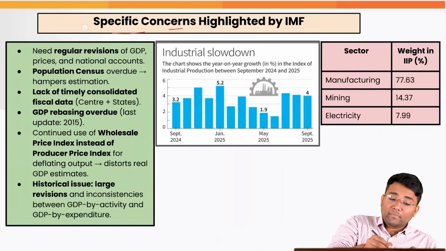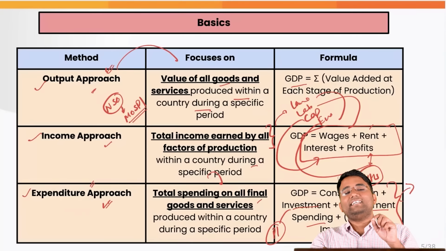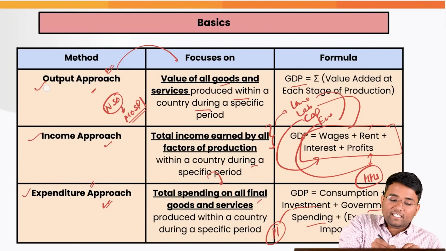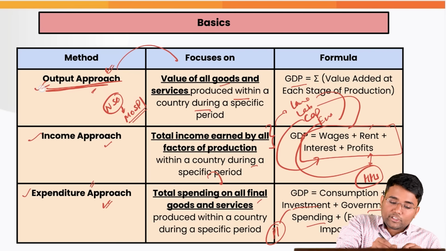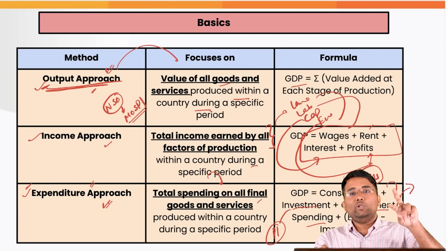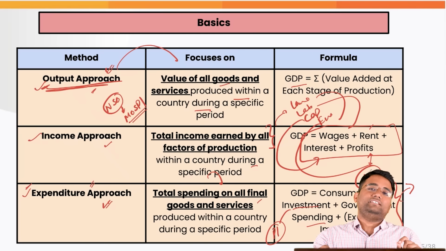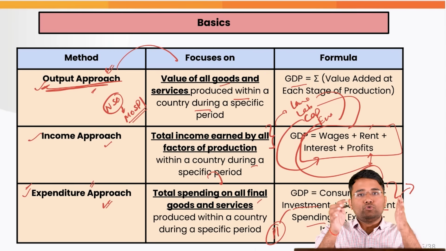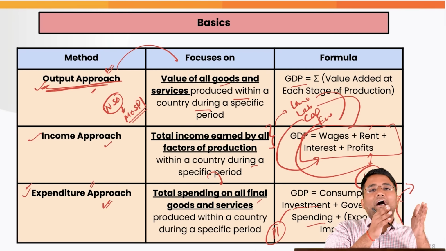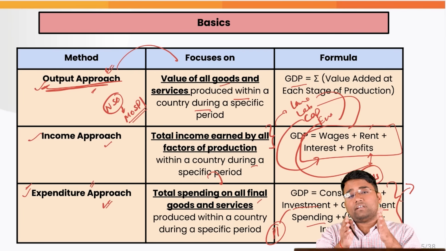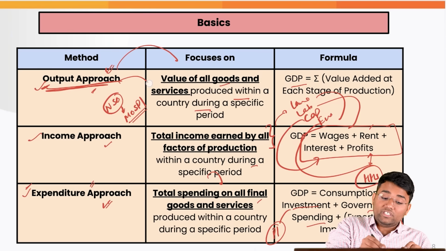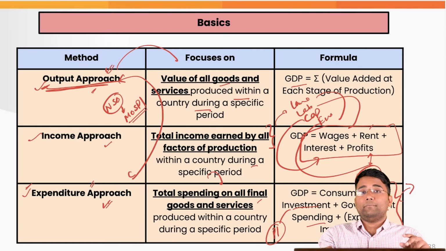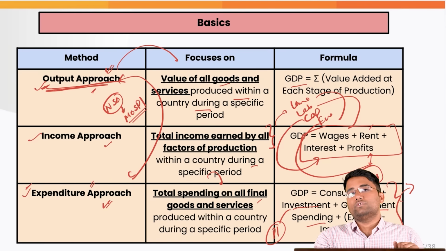Now, one of the major concerns highlighted by the IMF is that in the data the ministry is giving, there is a huge discrepancy between the value added data and the expenditure data. Ideally both should give a similar picture. There should not be divergence between the two, but there is a huge discrepancy between the data coming from the output approach and the expenditure approach.